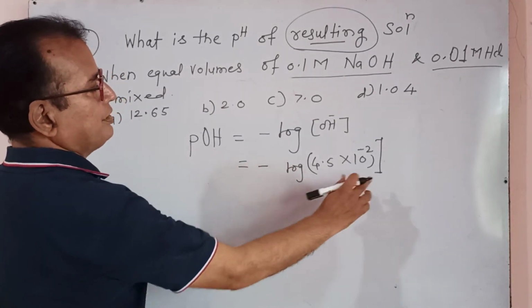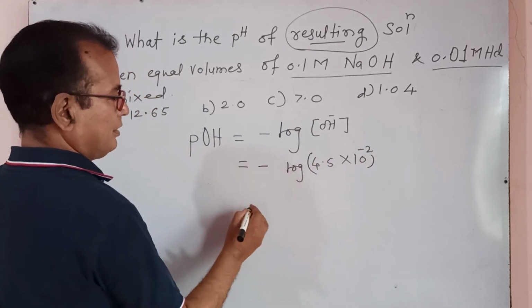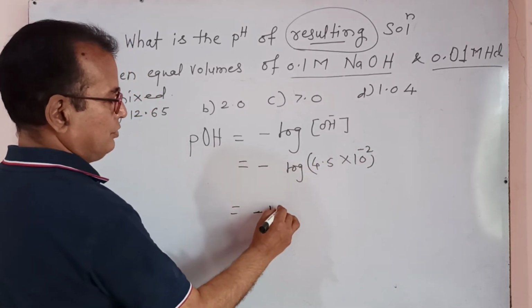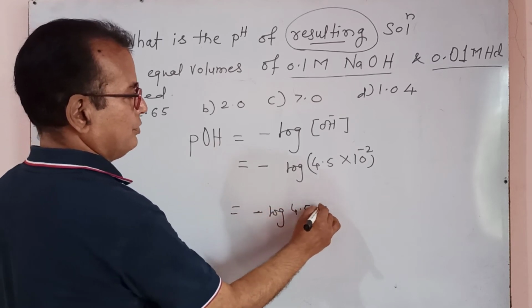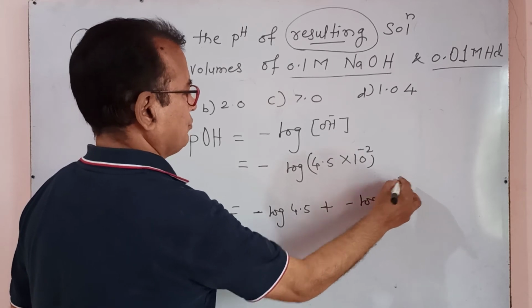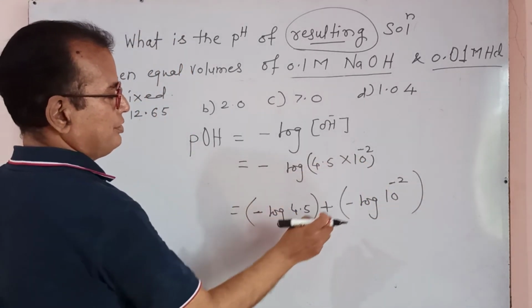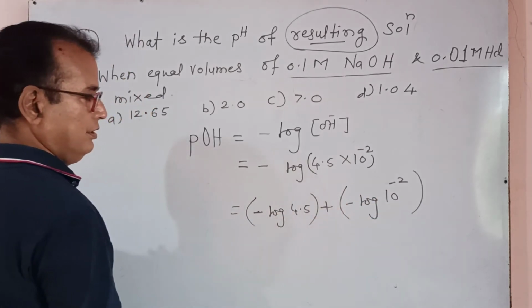Negative log of this, okay. After applying log, what will happen? It is minus log of 4.5 plus minus log of 10 to the power of minus 2, which means log a into b is equal to log of a plus log of b.